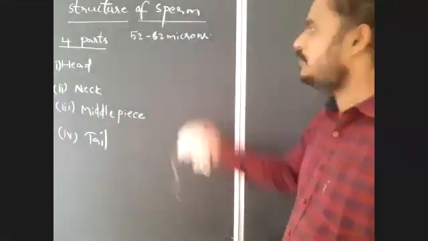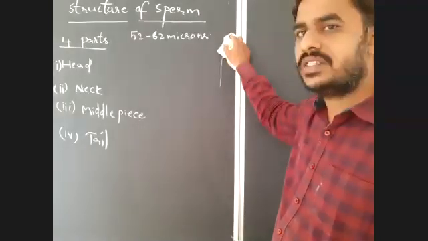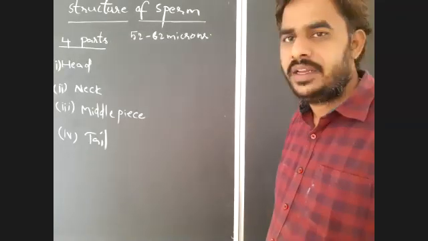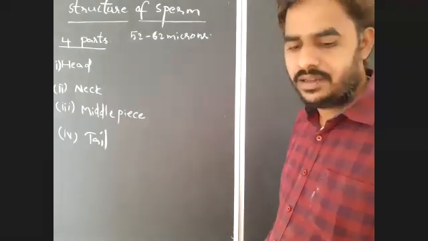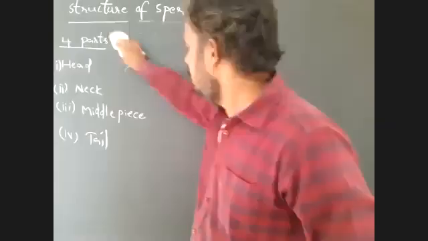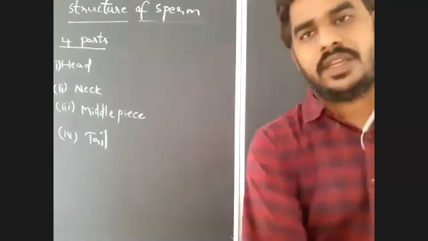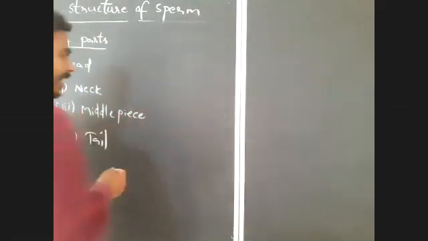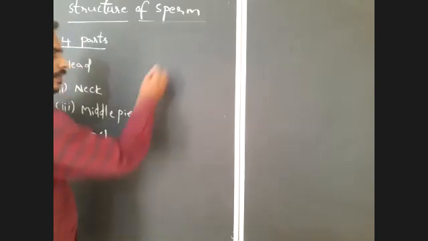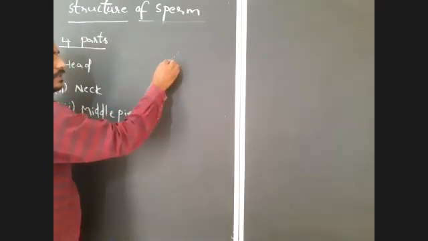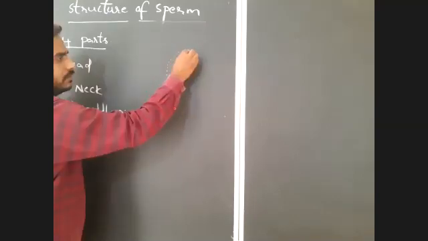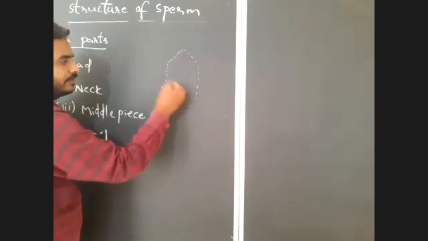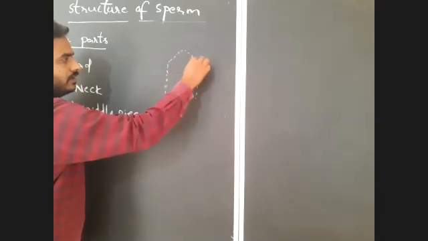It is about 52 to 62 microns in length, and it is divided into 4 parts: the head, neck, middle piece, and tail. So you have to know the diagrammatic representation. Very important, they may ask this in PUC examinations. So here I am going to draw the diagrammatic view of a sperm, just to show how the sperm appears.